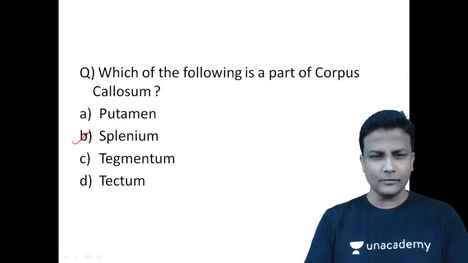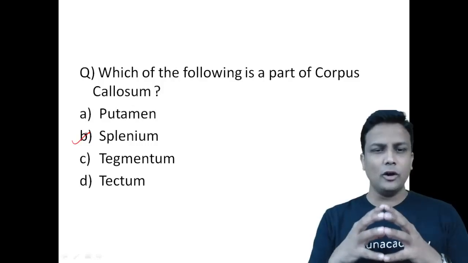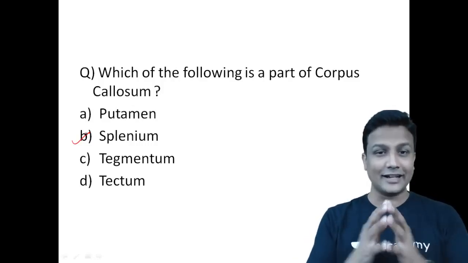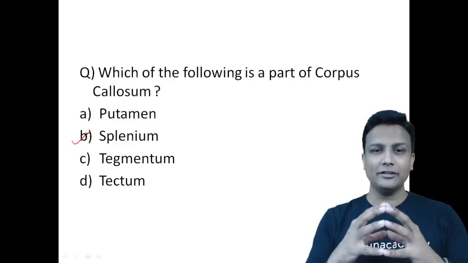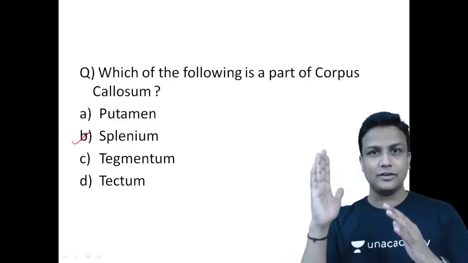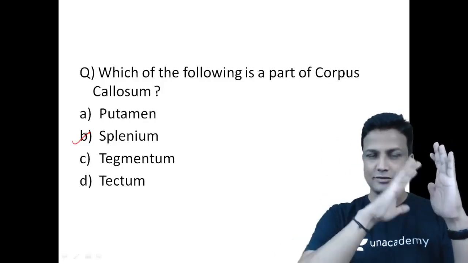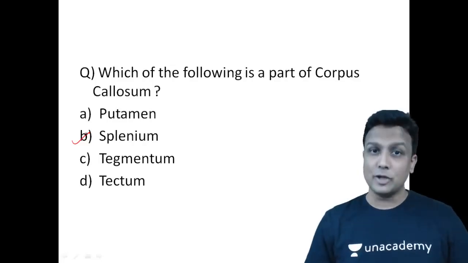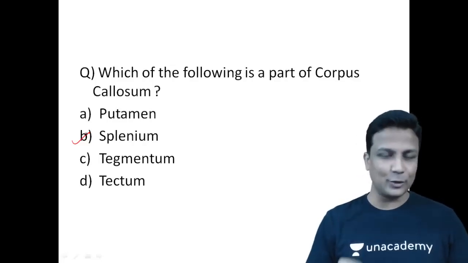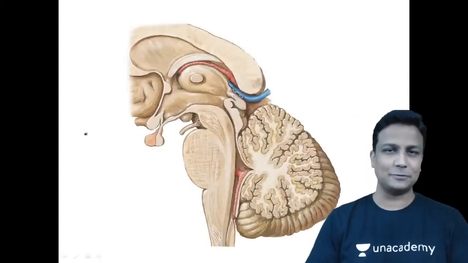Guys, I hope all of you remember that. Yes, listen here. The correct answer there is splenium. I hope all of you remember that the white matter fibers which connect the right half of the brain with the left half and the left half of the brain with the right half are called commissural fibers. And let me show you right now the commissural fibers in sagittal section. Everyone please look at this diagram here right now.